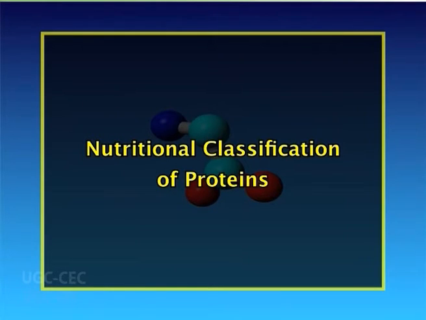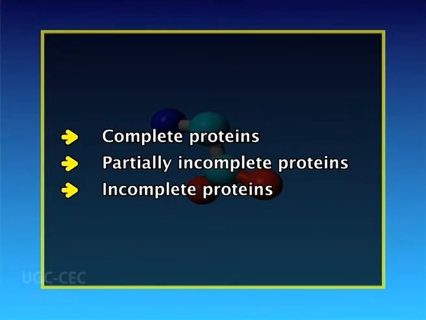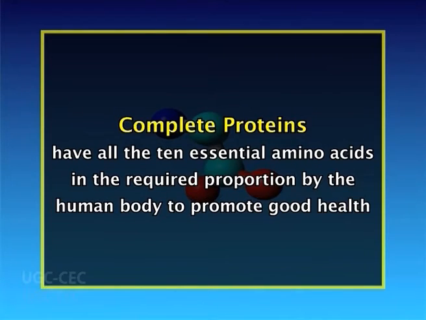From the nutritional point of view, proteins are classified into three categories: complete proteins, partially incomplete proteins and incomplete proteins. Complete proteins have all the 10 essential amino acids in the required proportion by the human body to promote good health.